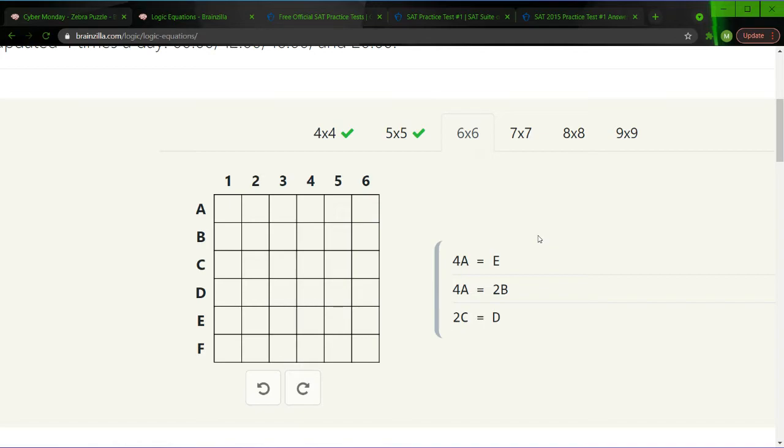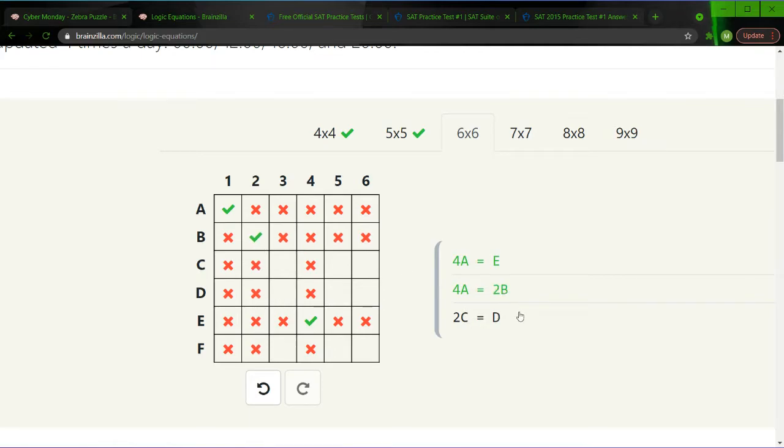Maybe. It's a bit tough. So the first thing to note, 4A is equal to E, which means A has to be 1 and E is 4, because there's no other multiple of 4 on this board. Further, we see 4A is equal to 2B, or 2A is equal to B, and we already have A, so we know B is 2.